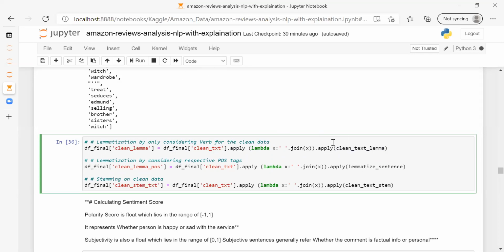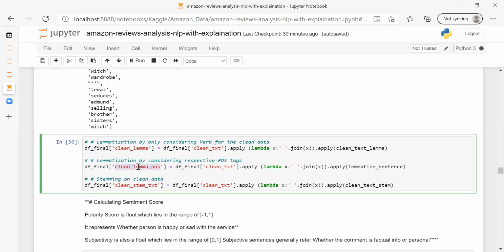We are applying all these functions on the text data in process. We are cleaning the data again and calling this column text lemma.